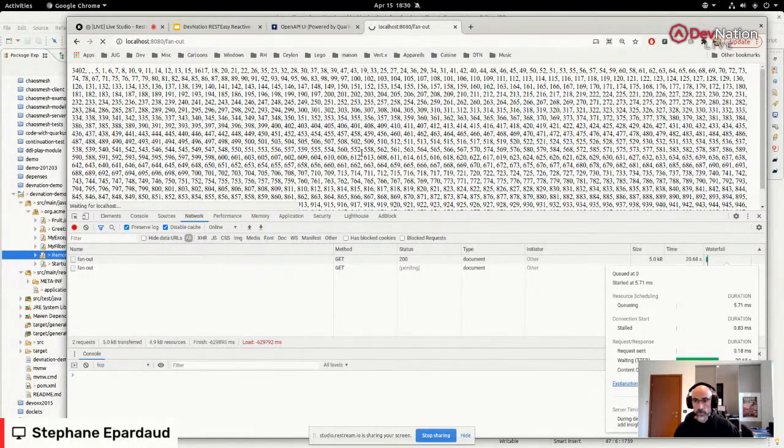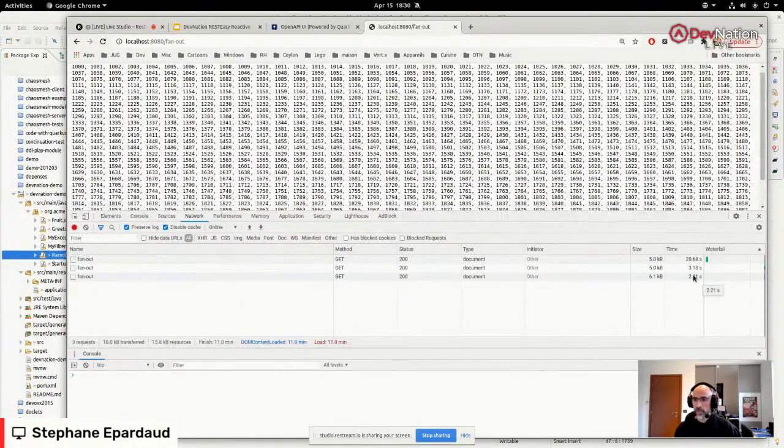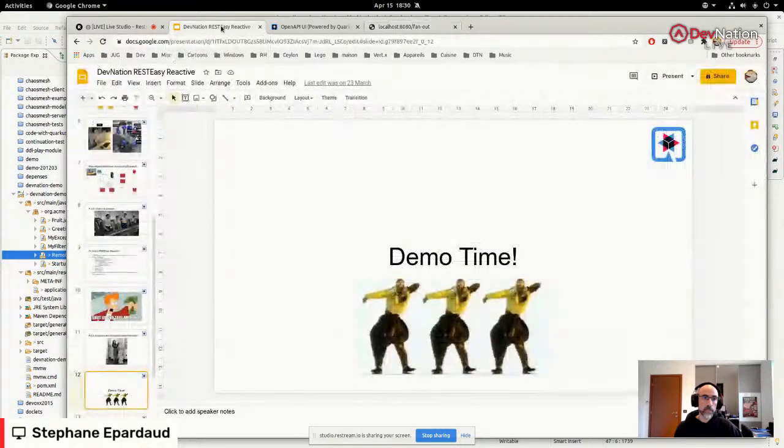Well, the first time is going to restart Quarkus, so it's going to be a bit longer. So it's 1 second to restart Quarkus. It takes 2 seconds now to fan out 1,000 requests to services that take 1 second each. So you can see it's really much faster, and we're not wasting time. I think I've gone really slow with this demo, so I'm going to go back to the slides.